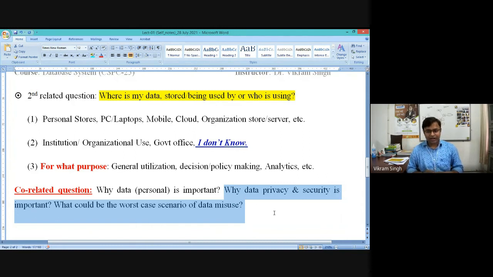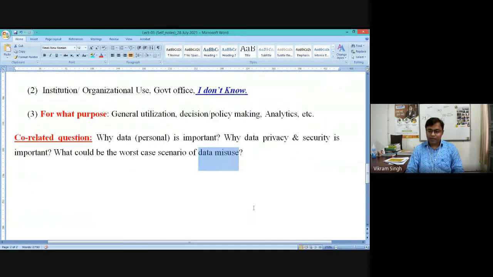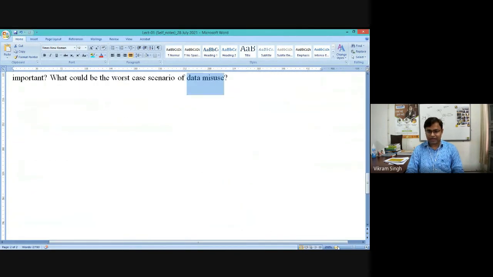This single row in the database is indicating a citizen in a country, right? So that's why this data, which is indicating your presence to an office, to an institution, to a government, is very important to keep secure or safe, right? Otherwise it could be misused. It could be misused means your instance can be created, your instance can be used for some purpose, and you will lose the benefits, something like that. And that's why it is important to understand the importance of data and the importance of data use.